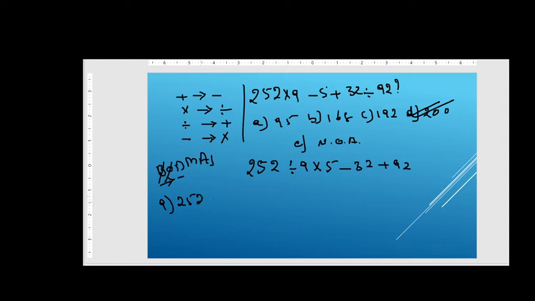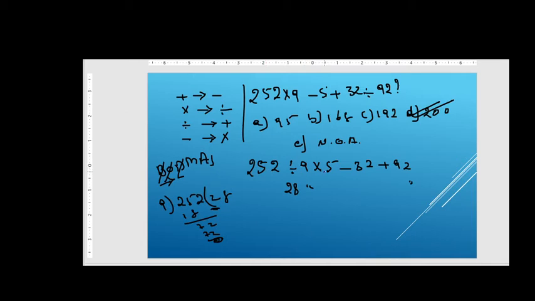9 into 252. See here, 9 2s are 18, so the rest is 7. Then 2 comes here, then 9 8s are 72. So 0 will be the remainder. So here 28 will be the answer. Next you should write the remaining equation as it is, so no need to change here. Now we have done the division, so just strike it off. Then we will move to multiplication. There, 9 5s are 45.